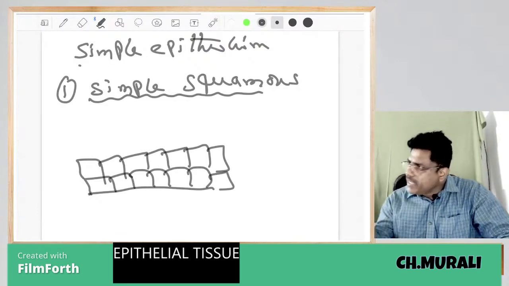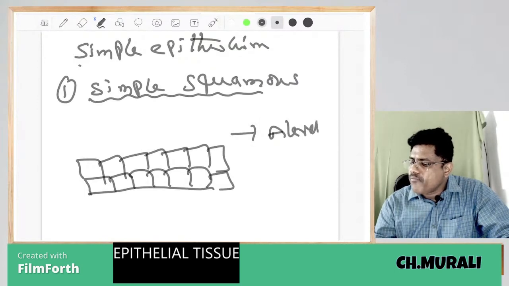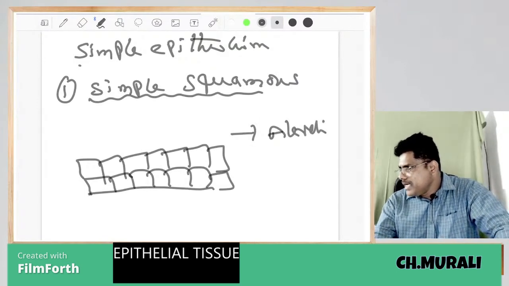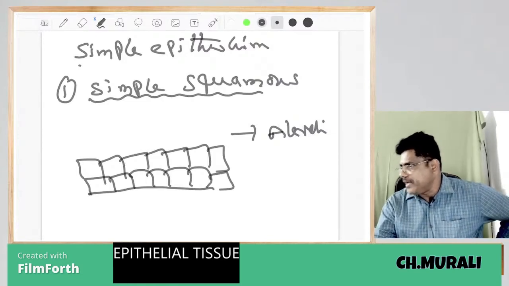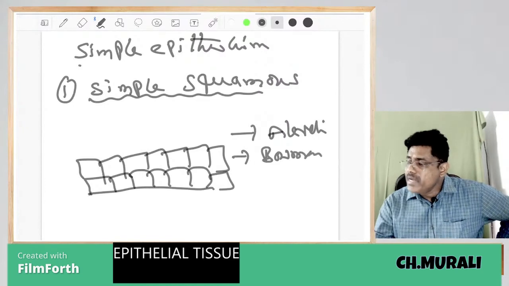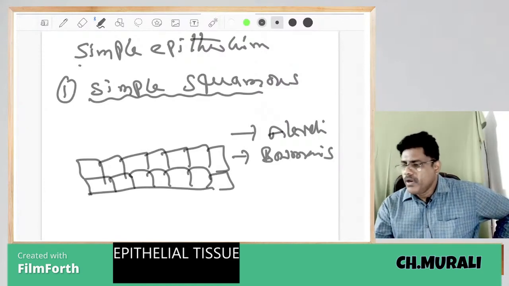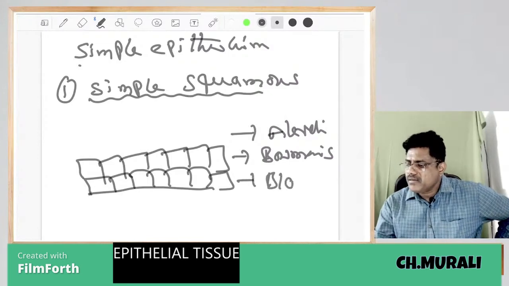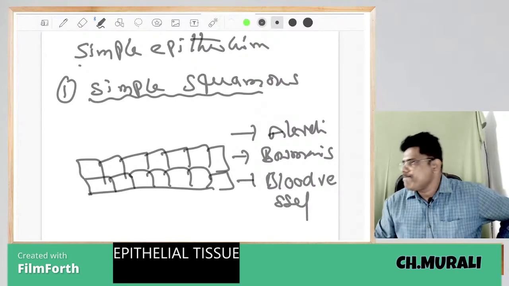The squamous epithelial cells are present in our alveoli. You know alveoli? In our lungs, alveoli. Alveoli are made up of simple squamous epithelium. You know Bowman's capsule? Bowman's capsule, nephron, kidney, made up of simple squamous epithelium. Blood vessels are also made up of simple squamous epithelium.